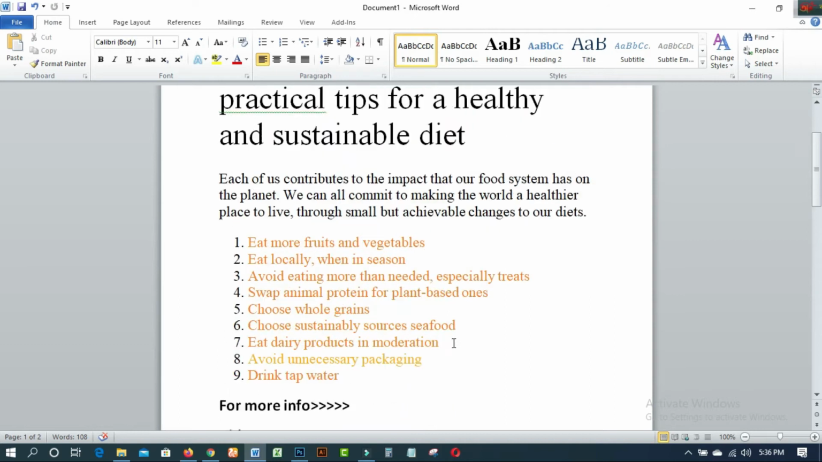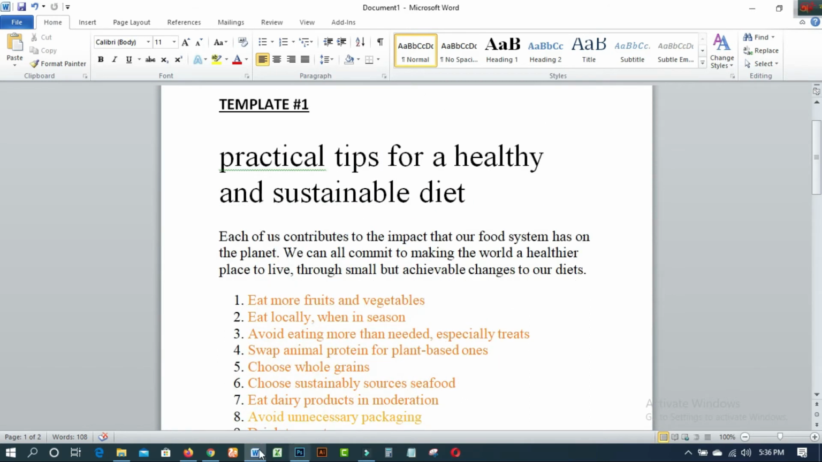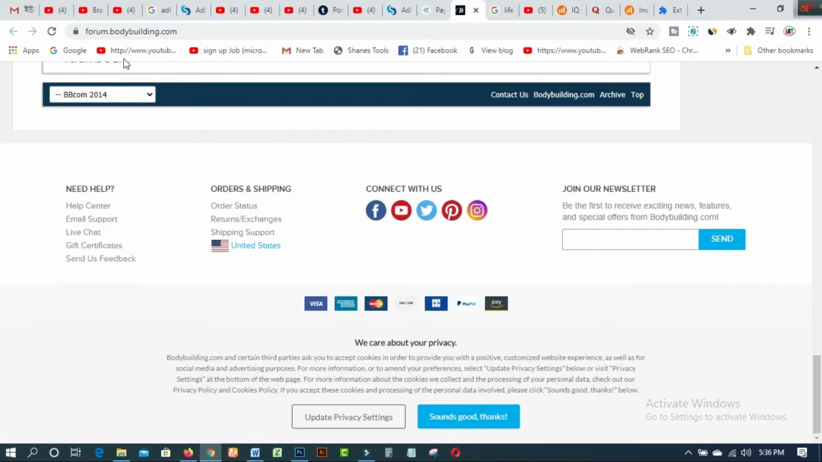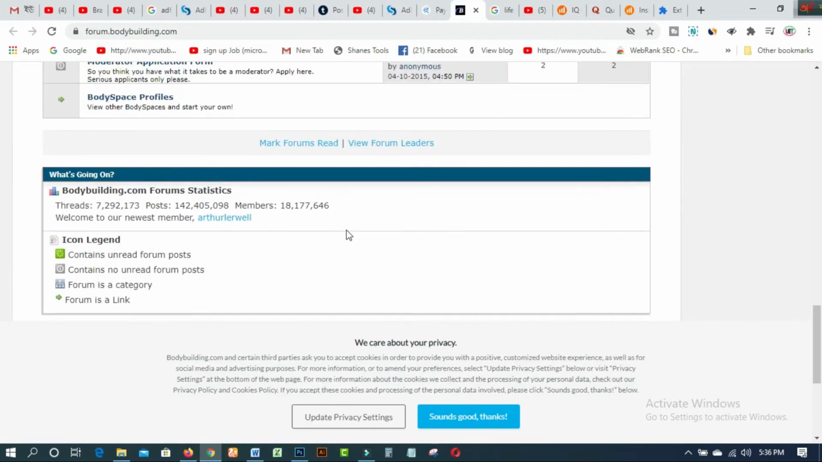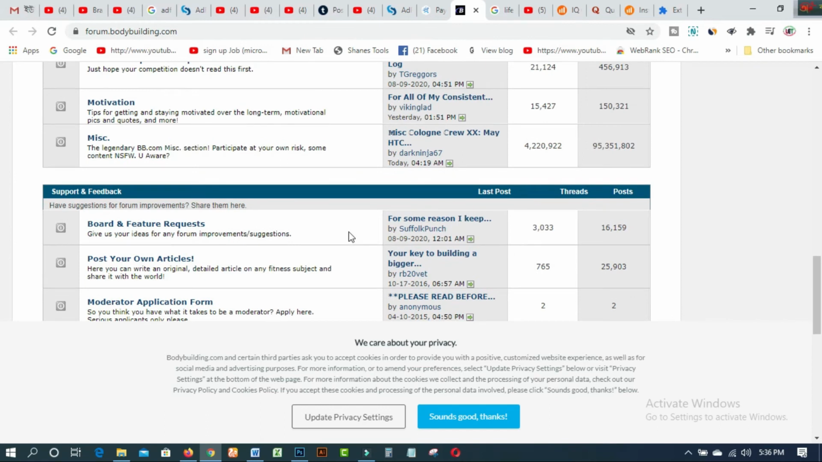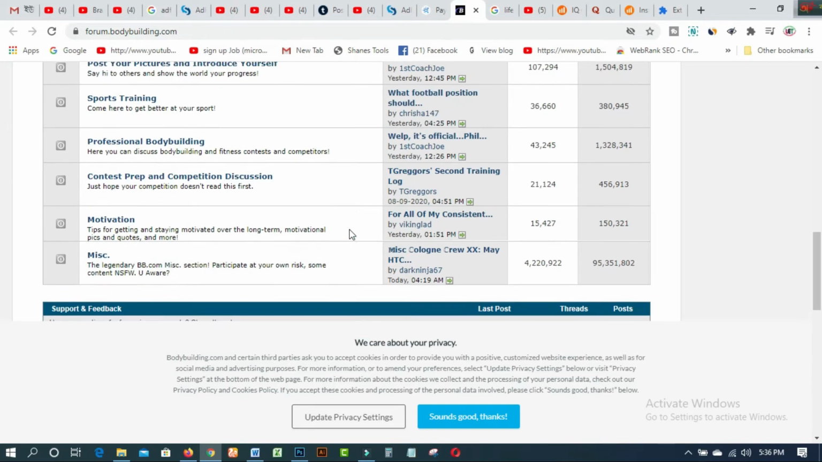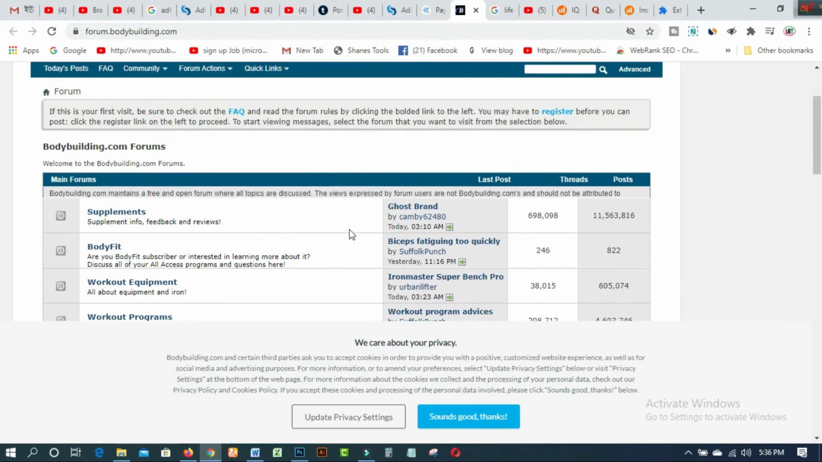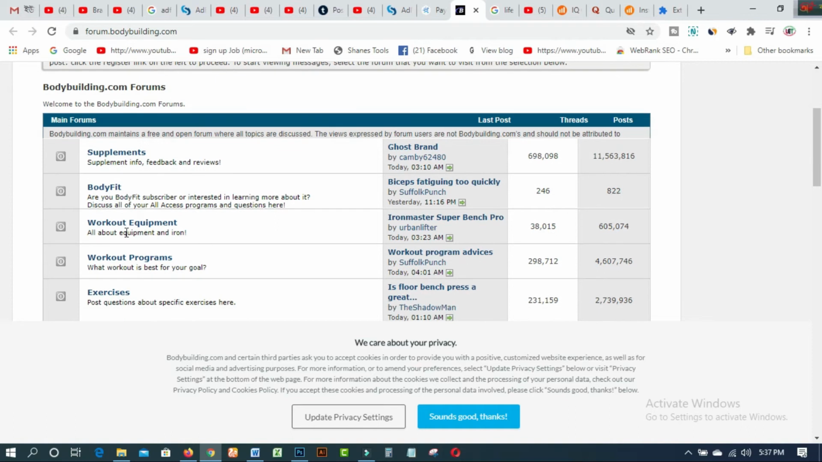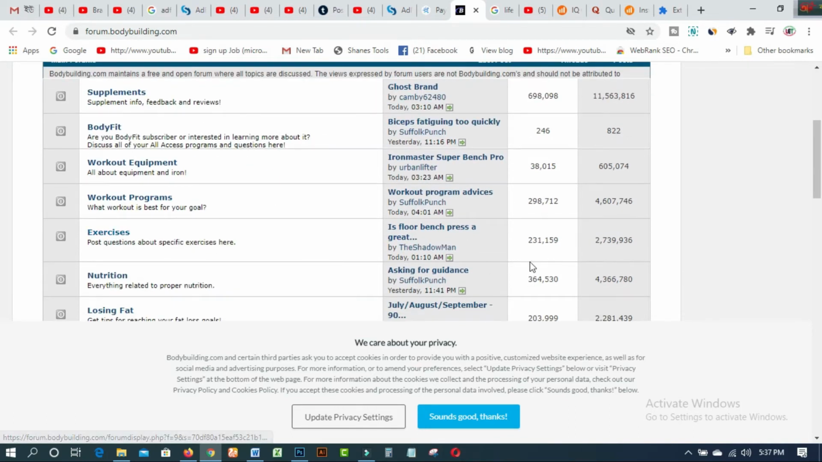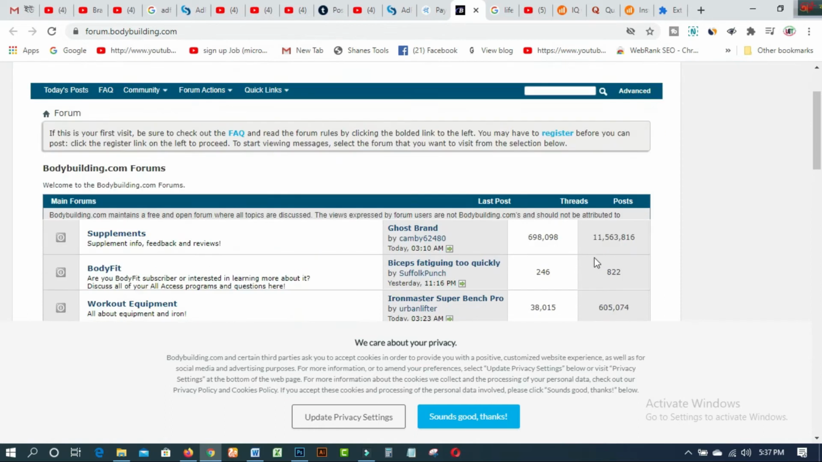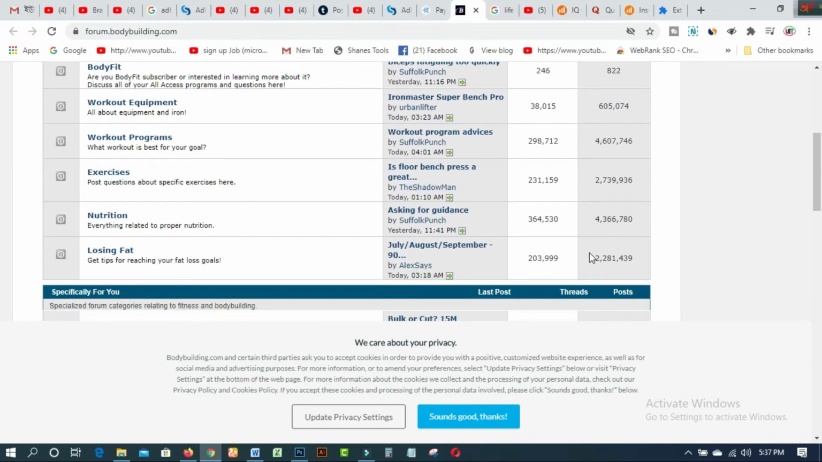So how will you do it step by step? First of all, I would like to share a free forum, forum.bodybuilding.com. This one is the best and easiest to achieve. Share your post in different categories, I mean exercise, health, fitness, etc. You're watching the total features of this forum. This one is supplements, and there are lots of people over here posting. This one is body fit, and this one is workout equipment and exercise. There are lots of posters and people engaged on this platform.